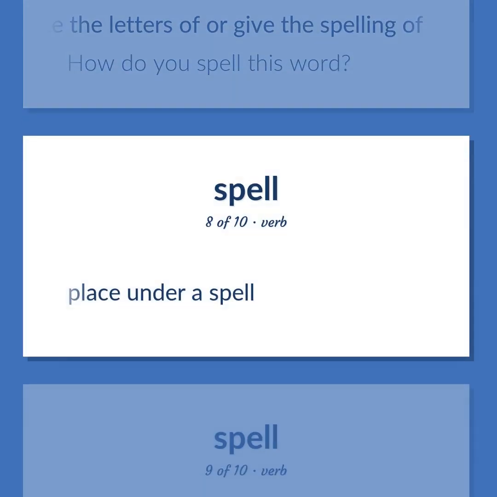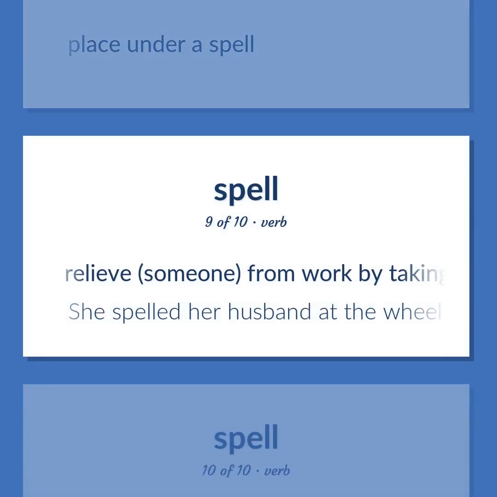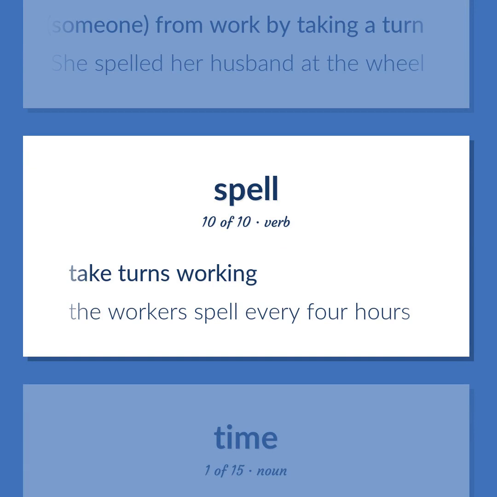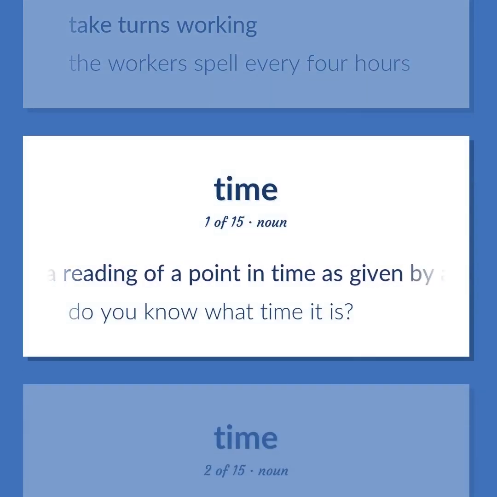Place under a spell. Relieve someone from work by taking a turn. She spelled her husband at the wheel. Take turns working. The workers spell every 4 hours. A reading of a point in time is given by a clock.